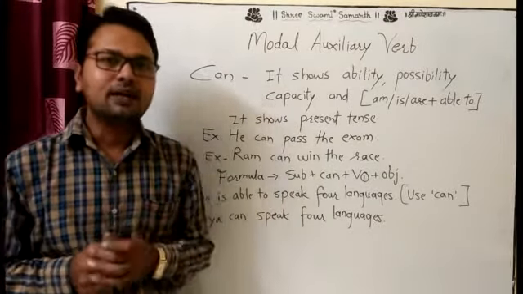You better know what the primary auxiliaries are. I think that am, is, are, was, were, shall, will, have, has, do, does, did, all are primary auxiliary verbs. And the modal auxiliary verbs, now we start the modal auxiliary verbs. Modal auxiliary verbs are can, could, may, might, must, should, would, all are modal auxiliaries. Why do we use the modal auxiliary?